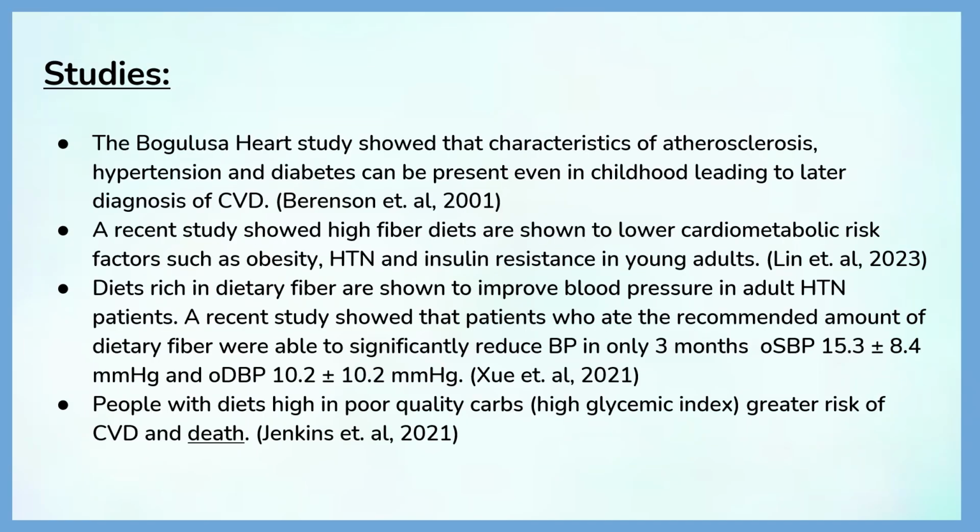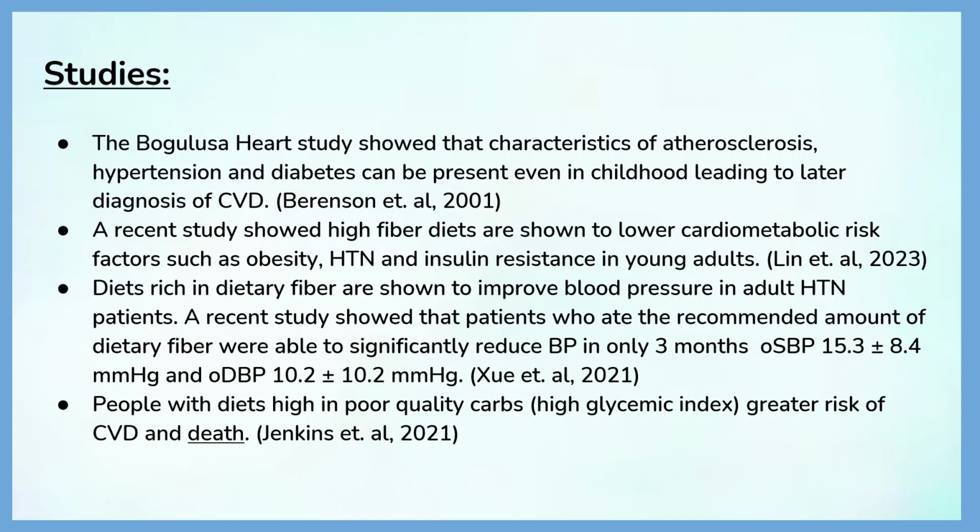Diets rich in dietary fiber are shown to improve blood pressure in adult hypertension patients. A recent study showed that patients who ate the recommended amount of dietary fiber were able to significantly reduce blood pressure in only 3 months. Systolic pressure went down 15 points, and diastolic pressure went down 10 points.